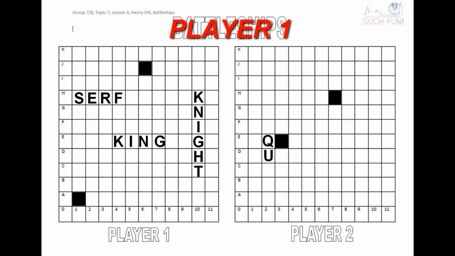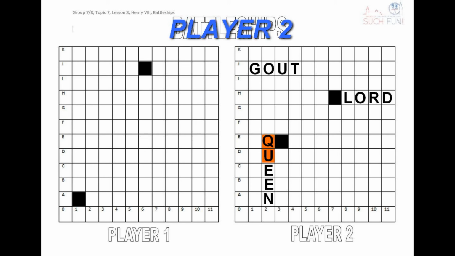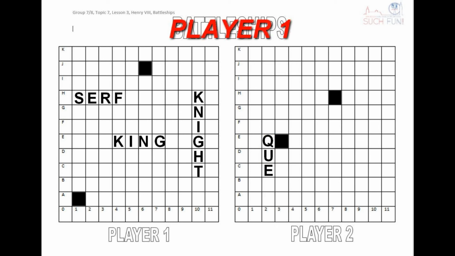Hit. It's a U. It's player 1's turn again. The player 1 knows what's going on now, so he will ask C2. Hit again. Play again. B2. Hit again. Play again. A2. Hit again. Play again.